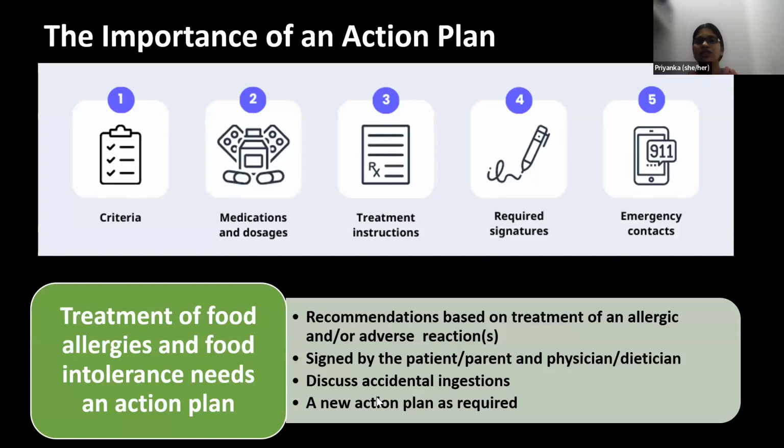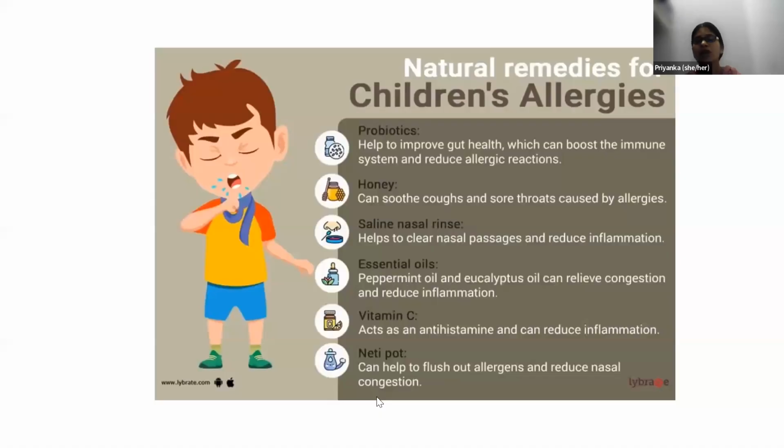Once we have the action plan ready, the next step is diet planning and diet counseling. How can a dietitian get into diet planning and diet counseling for patients suffering from food allergies and intolerances? For example, a child with allergies approaches a pediatrician, and the pediatrician asks a dietitian to plan a diet. So what are the important factors to consider while planning a diet?